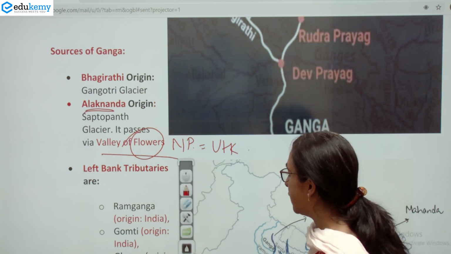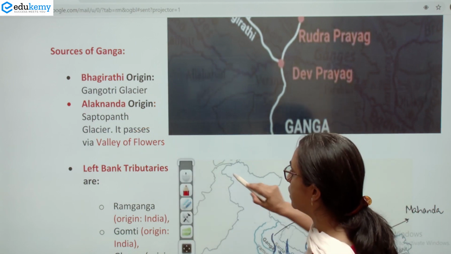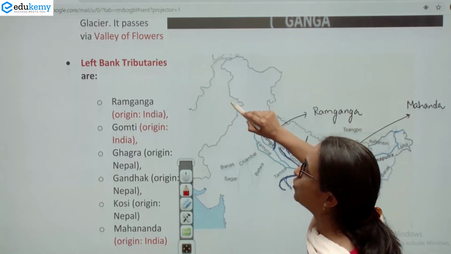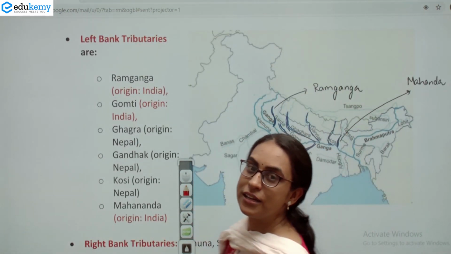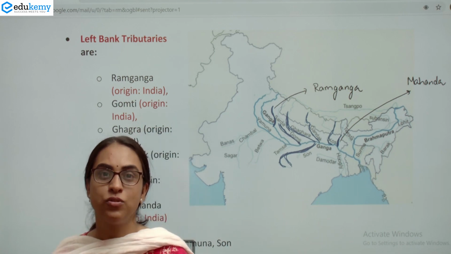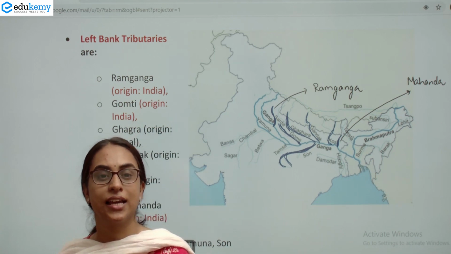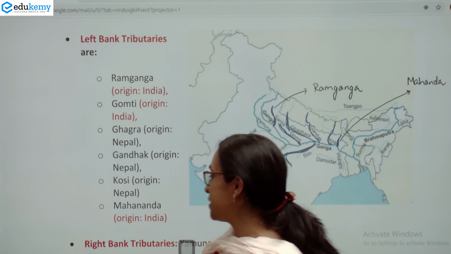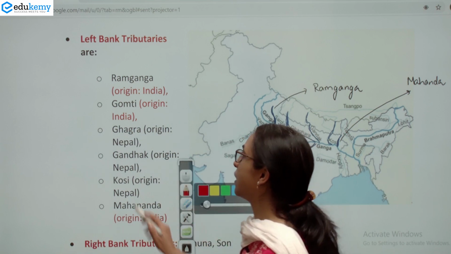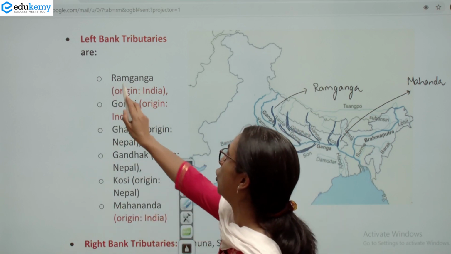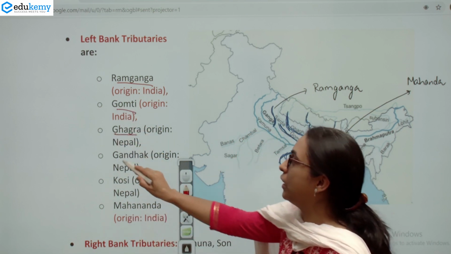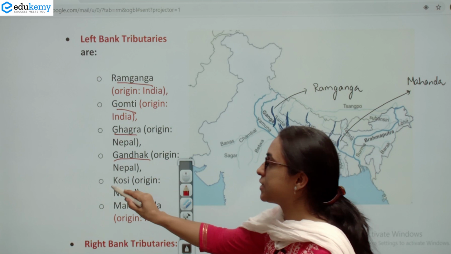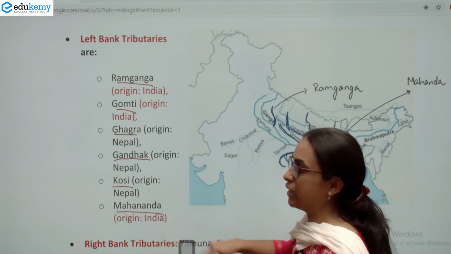Now if we analyze the important left bank tributaries of river Ganga, you can remember them by a mnemonic: Ram Jane Gomti Ka Ghagra Ganda Kaisa Mahananda. So Ram Jane is Ram Ganga, Gomti is Gomti, Ghagra is Ghagra, Ganda is Gandak, Kaisa is Kosi and Mahananda is Mahananda.